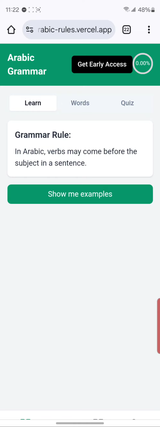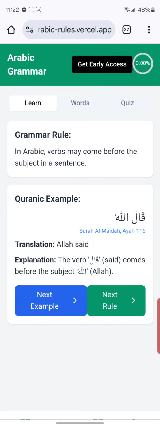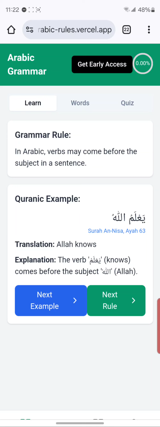So the first tab here is going to give you a rule. For example, here it says in Arabic, verbs may come before the subject in a sentence. It'll show you some examples directly from the Quran. So here the example given is qala Allah. The verb qala comes before the subject Allah, and you can look at multiple examples from the same rule if you want.